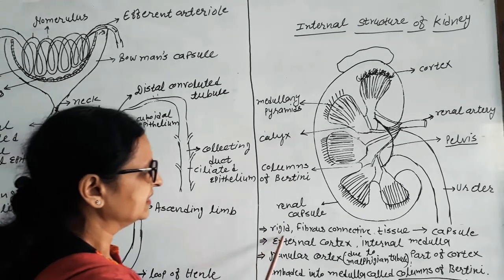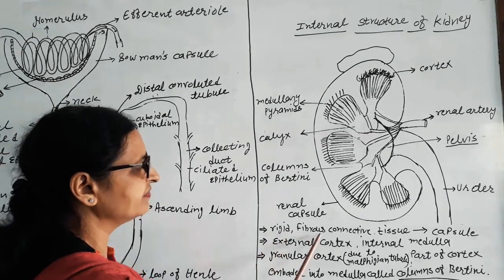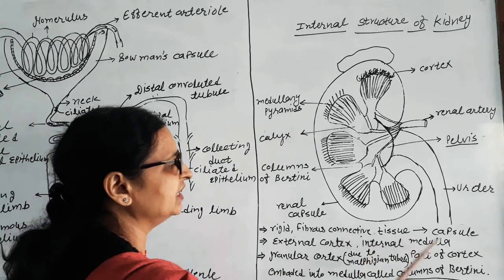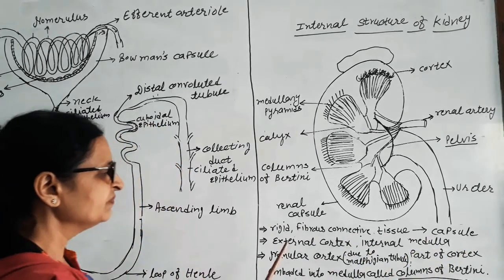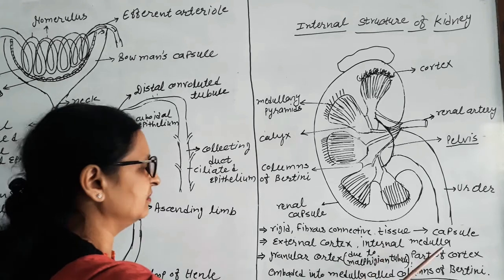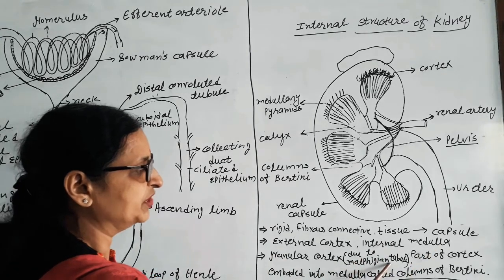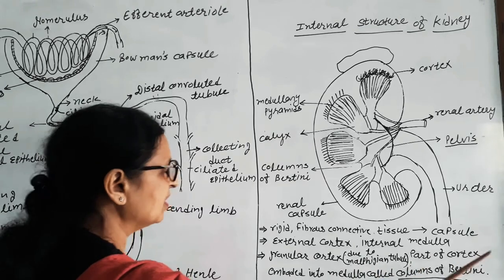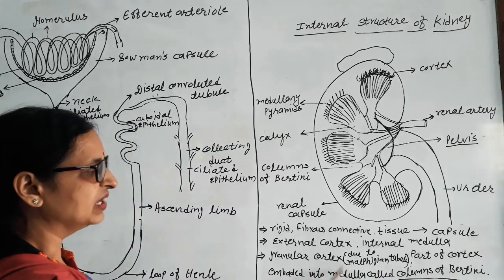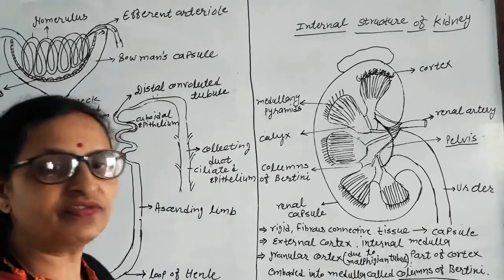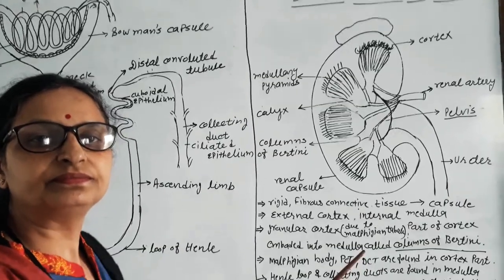The outer cover of the kidney is rigid, fibrous connective tissue, called the renal capsule. External cortex, internal medulla. The cortex is granular due to Malpighian bodies. The part of the cortex embedded into the medulla is called the columns of Bertini.